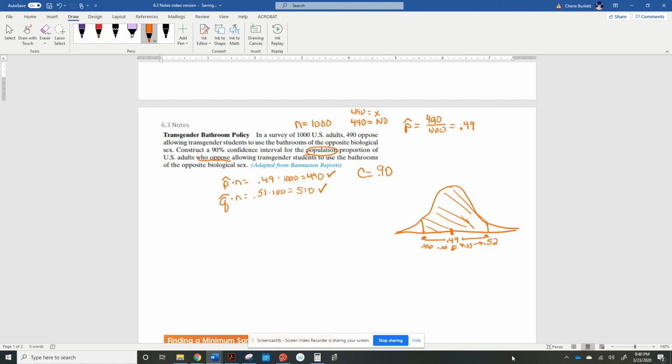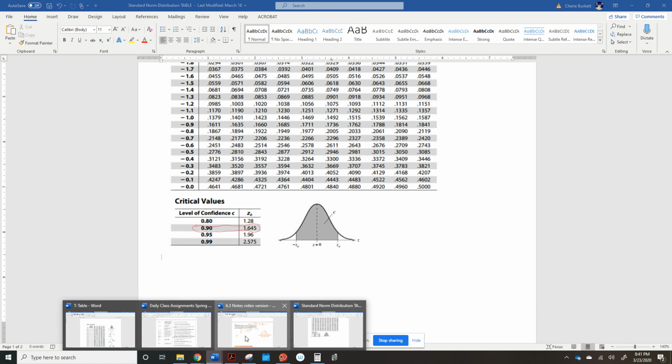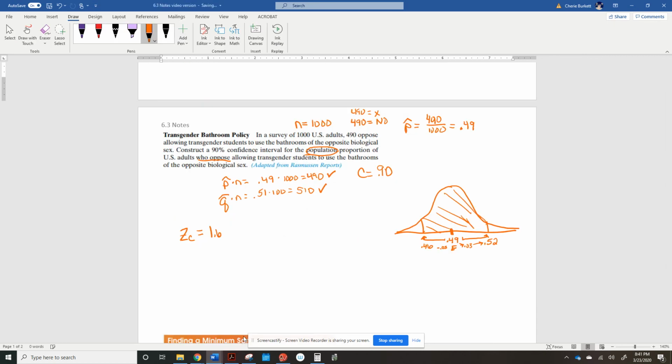Just in case they ask you what the critical value was, the critical value would be the z-score that we would need for a 90% confidence interval. Where are you going to find that? You're going to find that right here. There's the z-score for a 90% confidence interval. Why are we using a z-score? Because that's what you do with proportions. So your critical value is 1.645. We got that right off the table. Yes, you can use your calculator to get that value also. I'll show you how to do that on the calculator video.